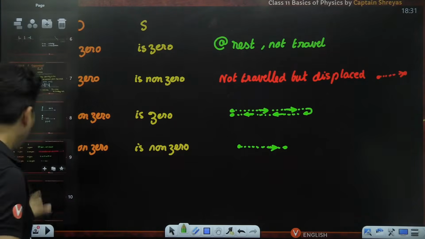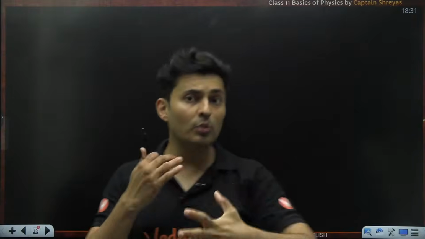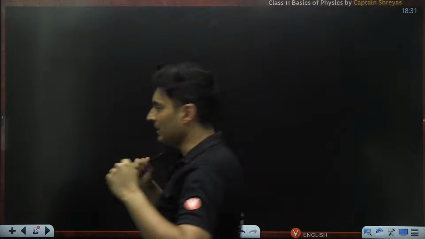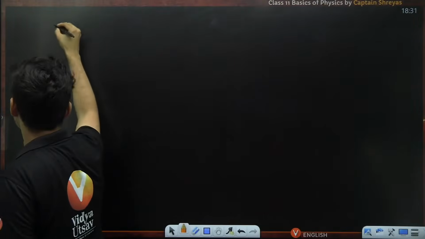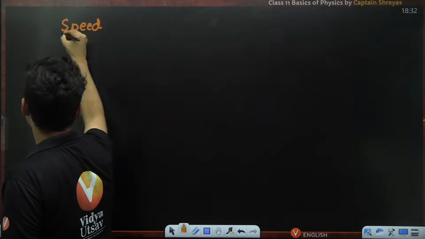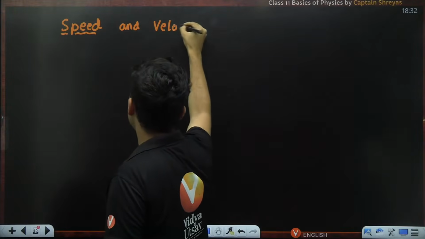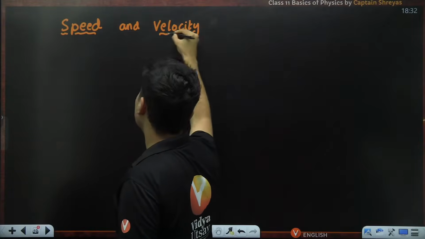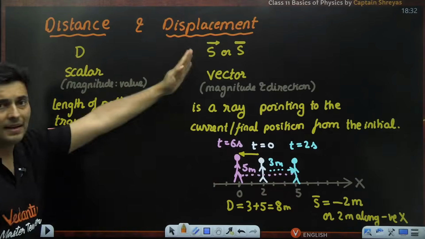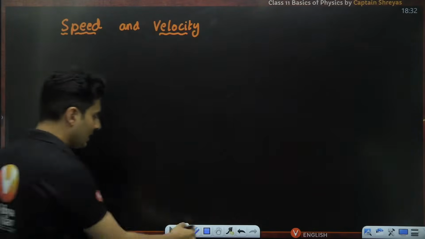perfect. Now that you understand the difference between distance and displacement, it's time to move to velocity. It's time to move towards velocity and speed, of course. So you have speed and velocity. It's very similar to distance and displacement. Just like you had distance and displacement, you have basically speed and velocity.